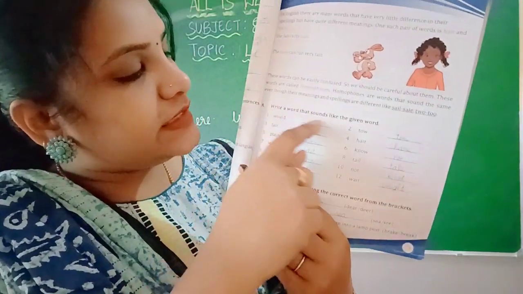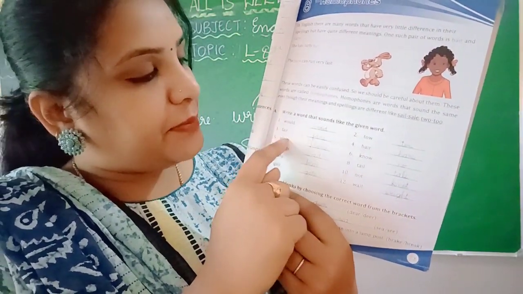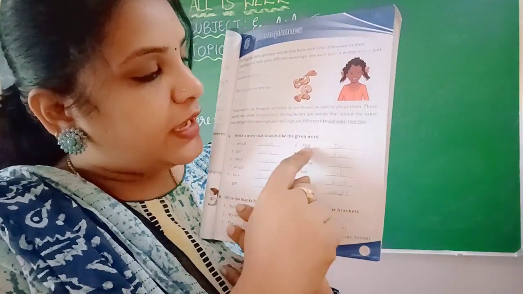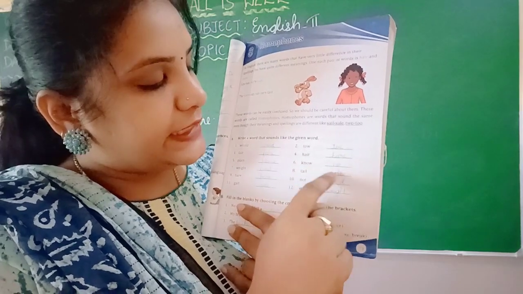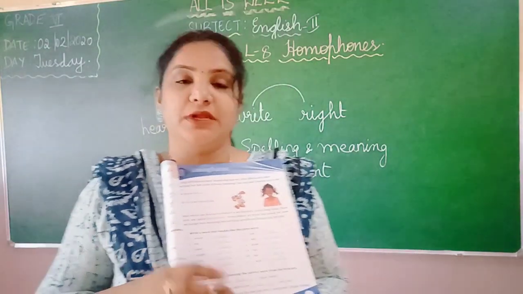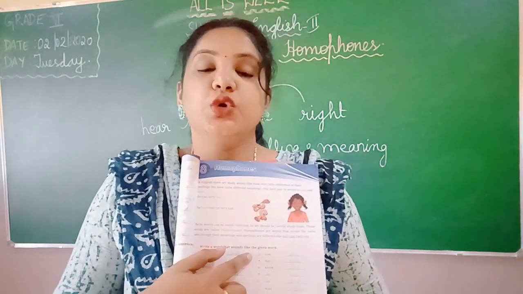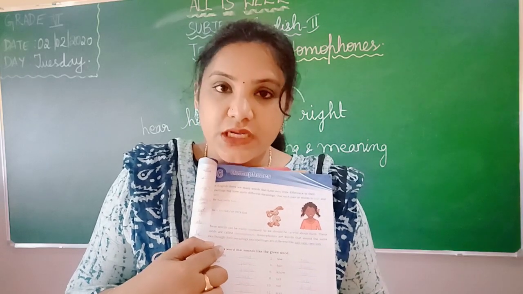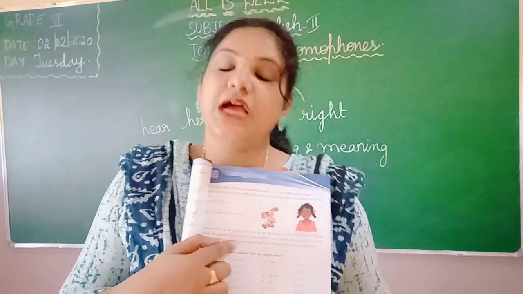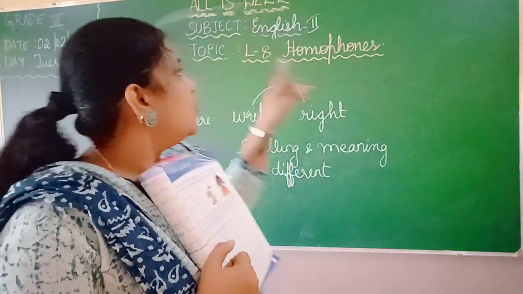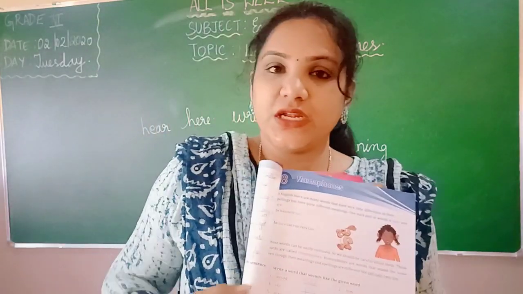See all these words. Wood, fair, plain, weight, bear, gate, toe, hair, no, tail, not, weight. These all sound similar. These two words, you pronounce in the same way. But the spellings of the words and the meanings of those words are totally different. Such words are called homophones. Okay children, I hope it's clear.